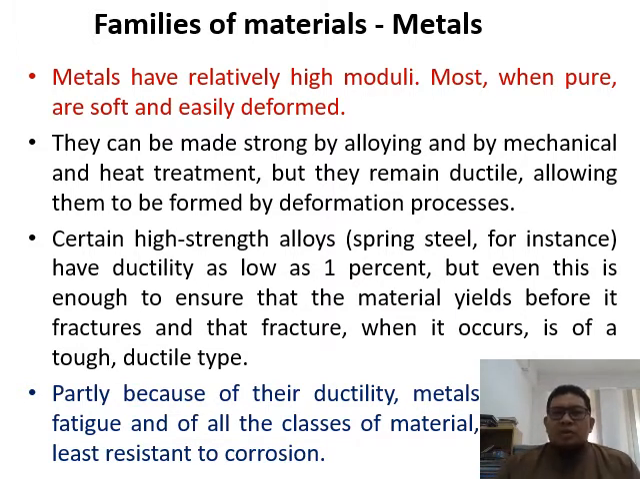So they can be made strong by alloying and by mechanical and also heat treatment, as you already know from the iron carbide phase diagram, but they remain ductile, allowing them to be formed by the formation process. The advantage of using metal is that it is easy to deform into a certain shape. Certain high strength alloys, for example spring steel, high speed steel, and so on, have ductility as low as 1%.